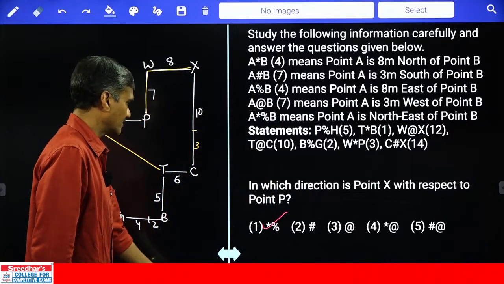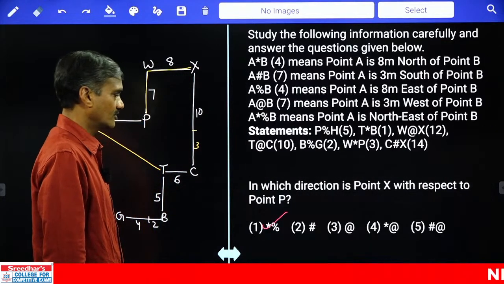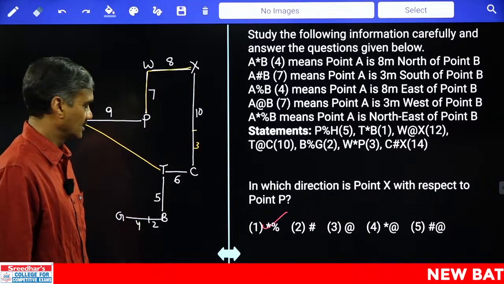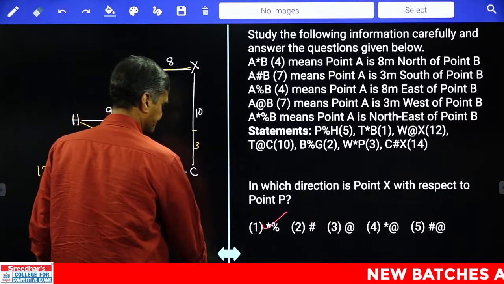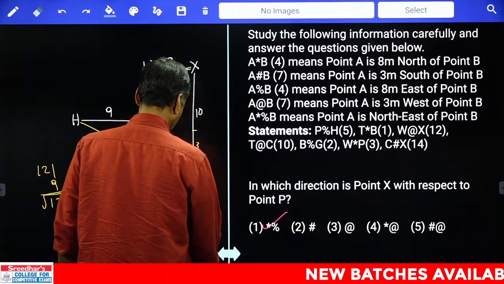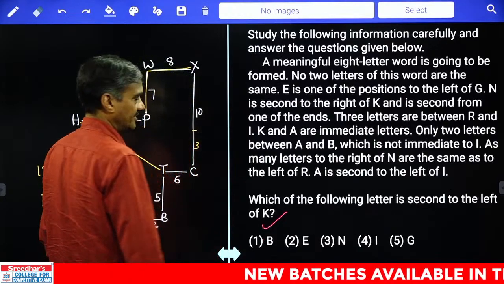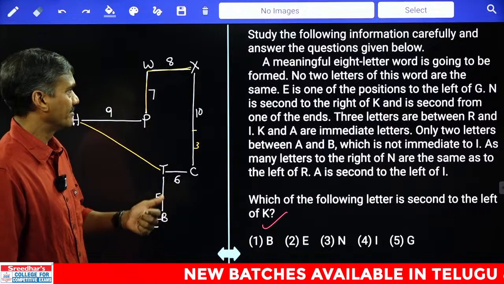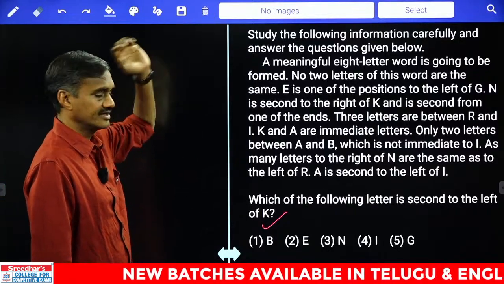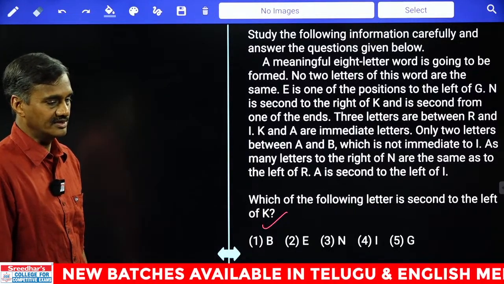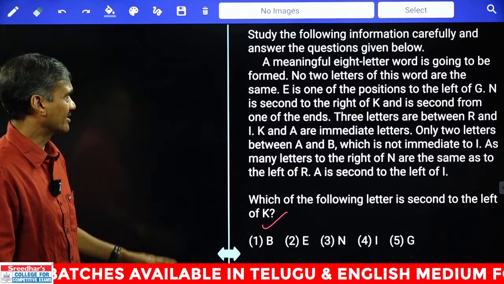Done with this? Hope you have followed this one on directions. The next one. In these directions, some numbers were given in the bracket and we need to work out according to those numbers. Then coming to the next one.